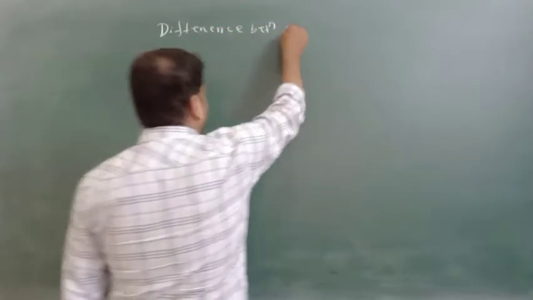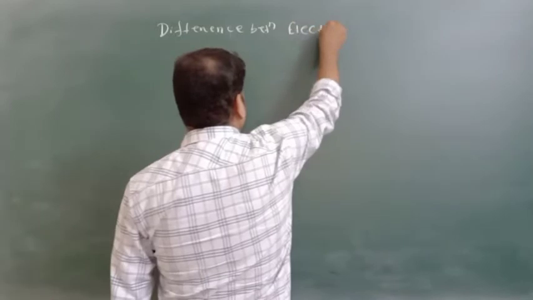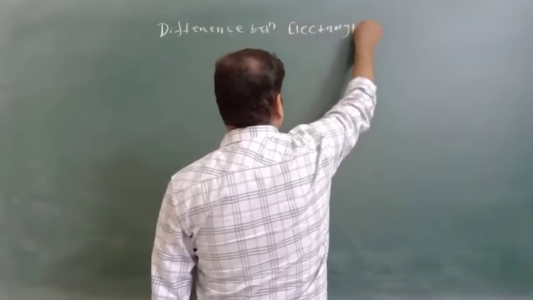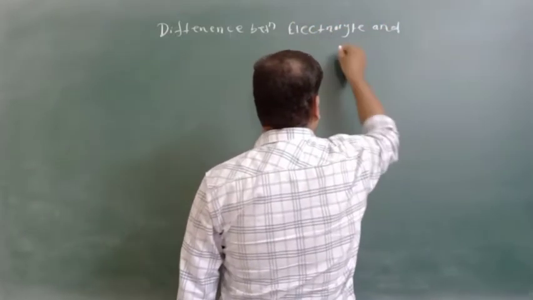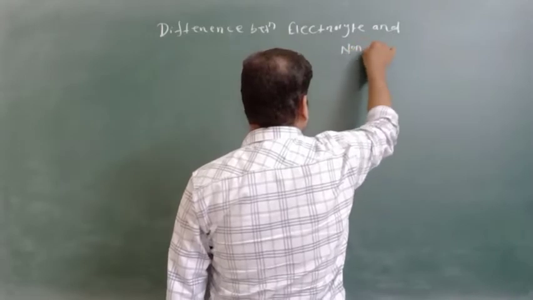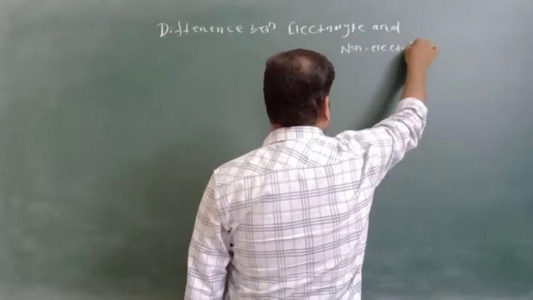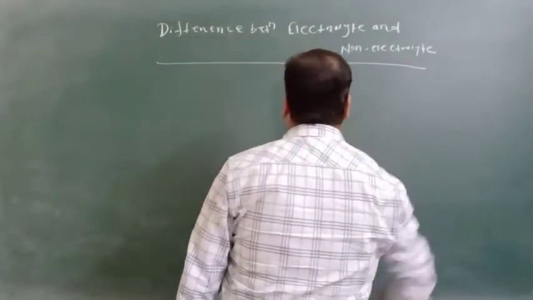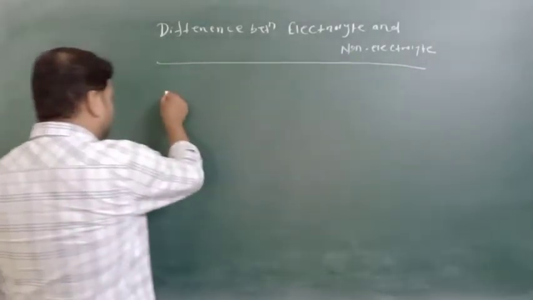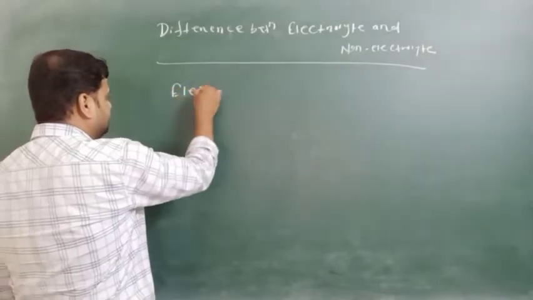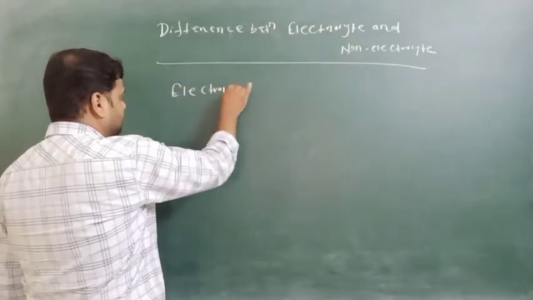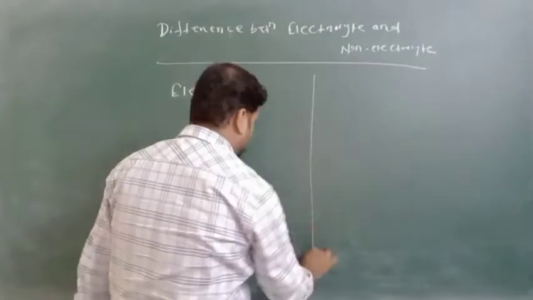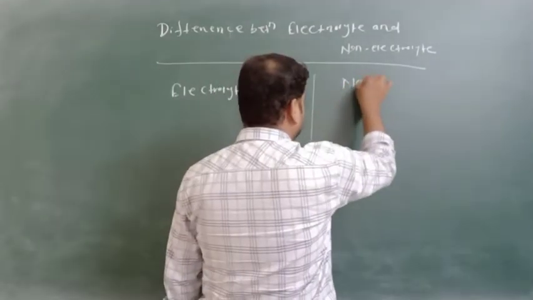So this side we will write electrolyte and this side non-electrolyte.